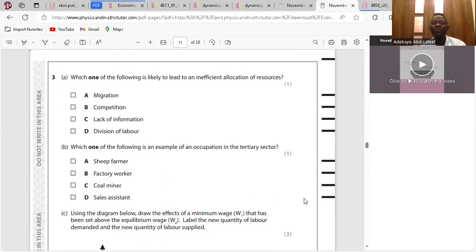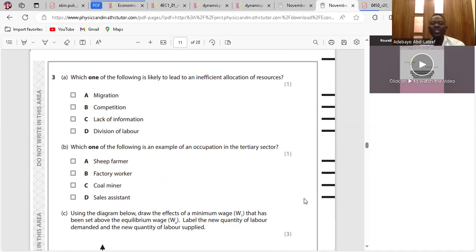Which one of the following is likely to be an inefficient allocation of resources? Migration is the movement of people in and out of the country. Competition will bring about efficiency. Lack of information, which is asymmetric information, will bring about inefficient allocation of resources because you might not be able to maximize the welfare. Division of labor will bring about efficiency because it leads to specialization. So the answer is C. Clear?